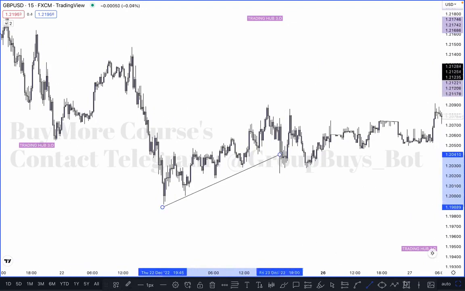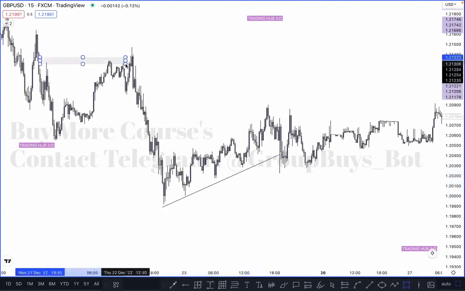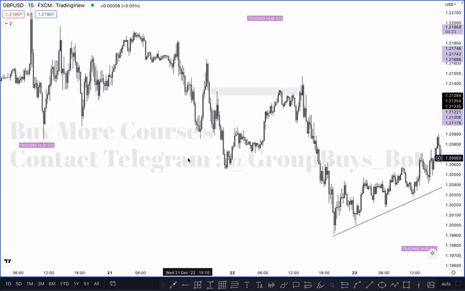The same thing is applicable here. As you can see at this point, what is this? This is a resistance, right? Supply. And then what happened here? It took out all the money and pushed downside. This type of liquidity and this type of pattern is most of the time manipulated, because everyone is buying or selling at a specific point. Simply, you can play after the liquidity is taken out.